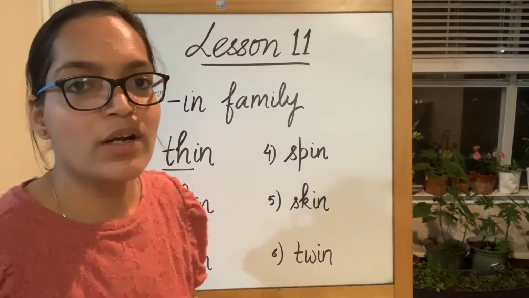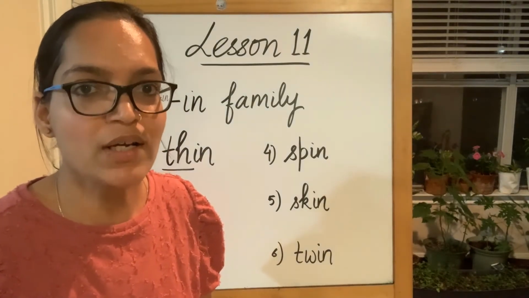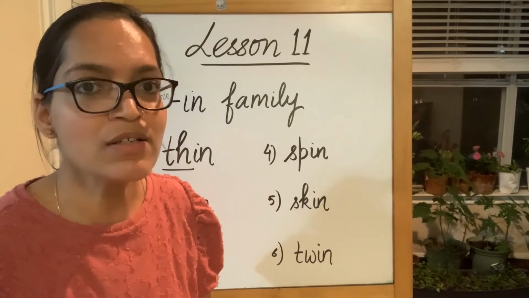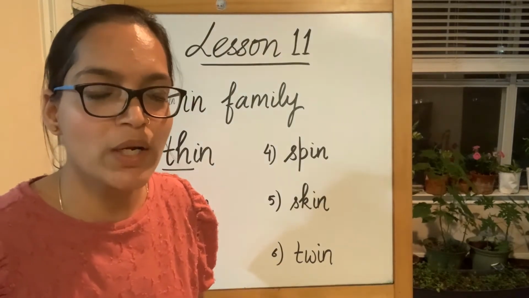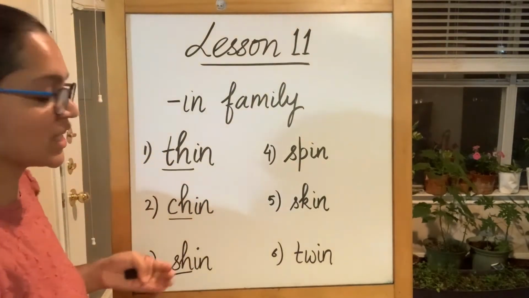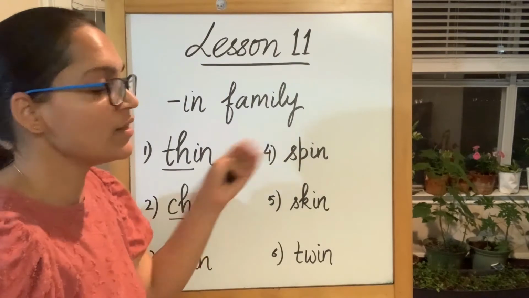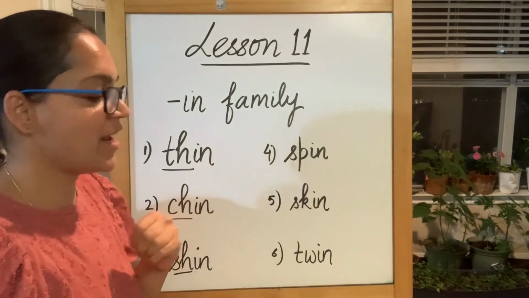And for twin here as well. So, tw makes a sound of tw. Instead of tw, in, it becomes twin. So, thin, chin, shin, spin, skin, and twin.